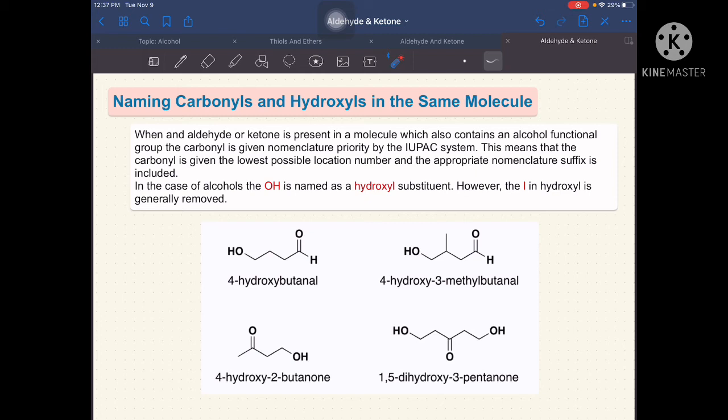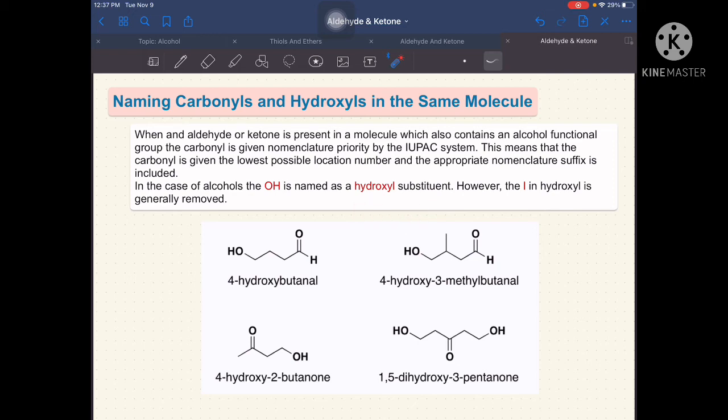So, in the case of alcohols, the OH is named as hydroxyl substituent. However, the L in the hydroxyl is generally removed. So, ang mangyayari niyan, hydroxy na lang siya.